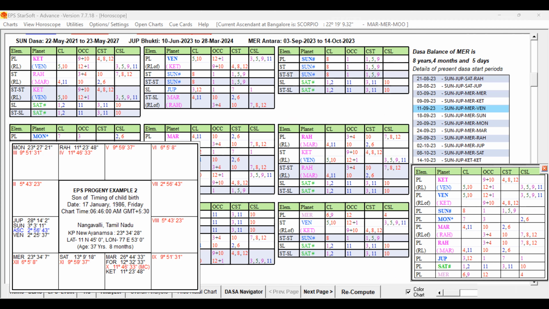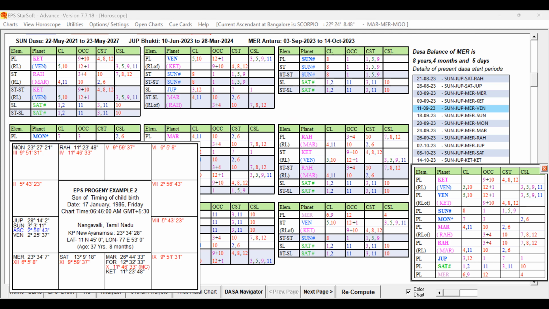So as I normally used to say, 1 or 2 days can be plus and minus, because a few seconds' change in the birth time can also lead to some difference in the end period or starting period of the Antara Sukshma. Those are all small. So that native got married in Venus, Saturn, and Mars.